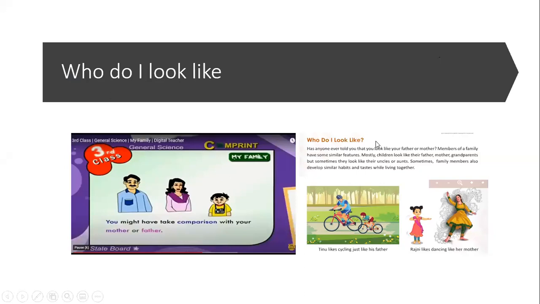Who do I look like? Has anyone ever told you that you look like your father or a mother? Members of a family have some similar features. Mostly, children look like their father, mother, grandparents, but sometimes they look like their uncles or aunts. Sometimes family members also develop similar habits and tastes while living together.